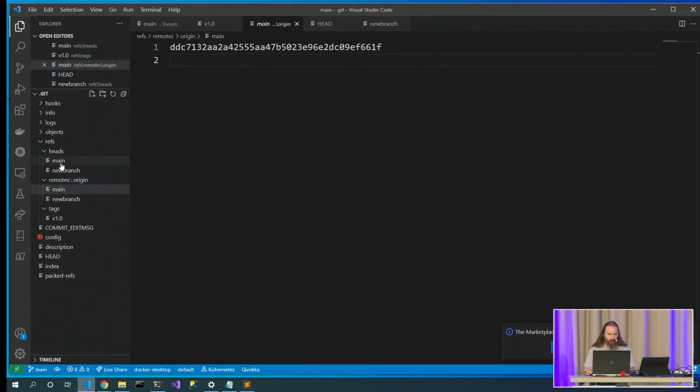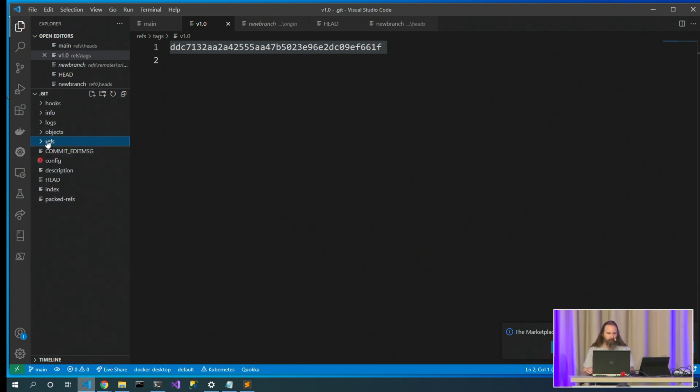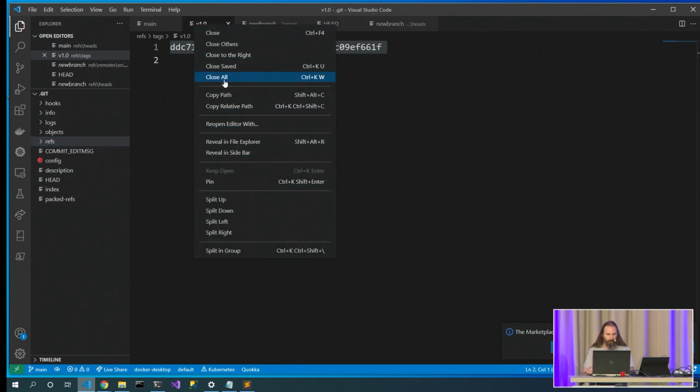So here inside the remote's origin folder, we now have main and we have new branch. And it's got the tag, and the tag is in the same place on the client and the server. So we've got that in place. So that's the refs folder, the human readable labels that we can put on particular commits. And one of the refs happens to be HEAD, which is out here, and that's kind of interesting. So we looked at objects and refs. Let's next look at